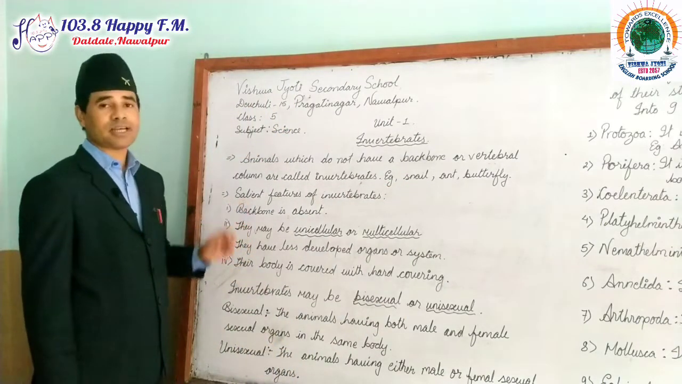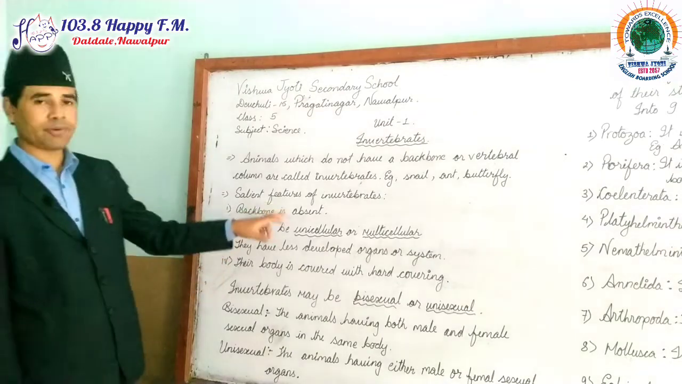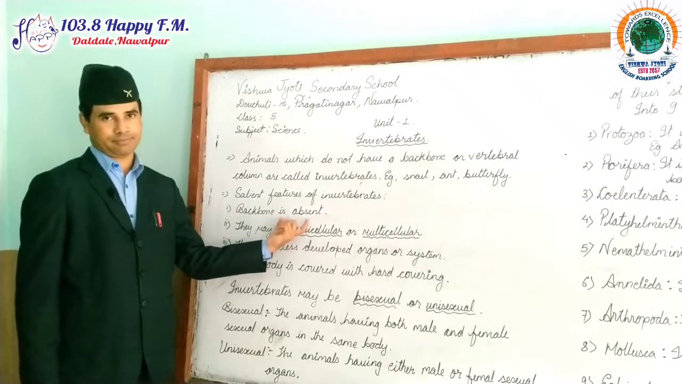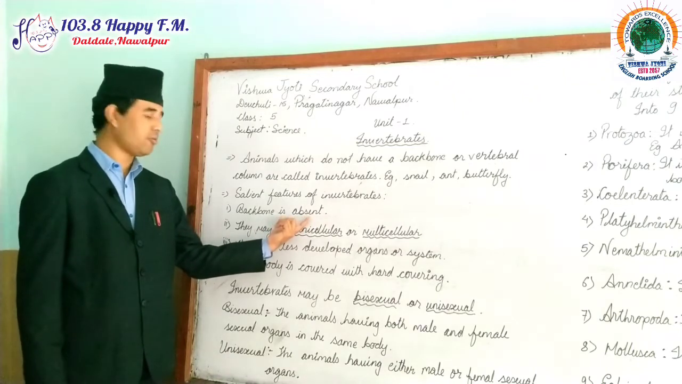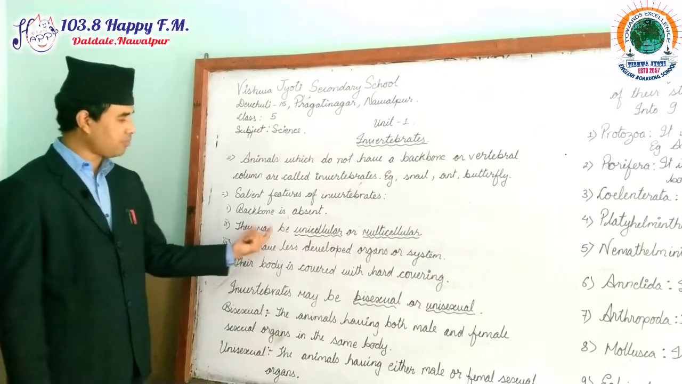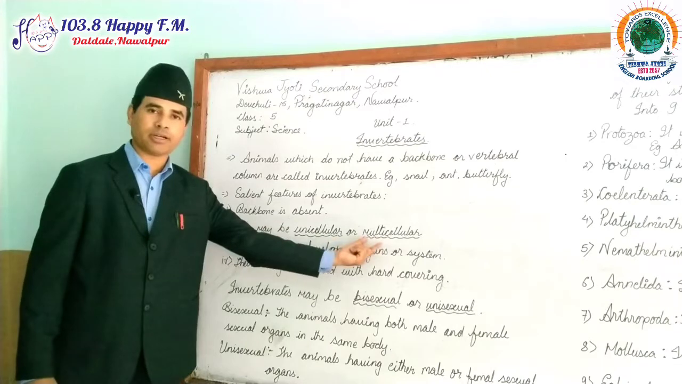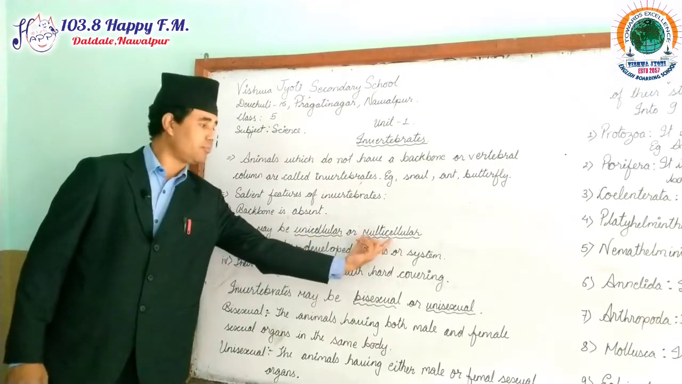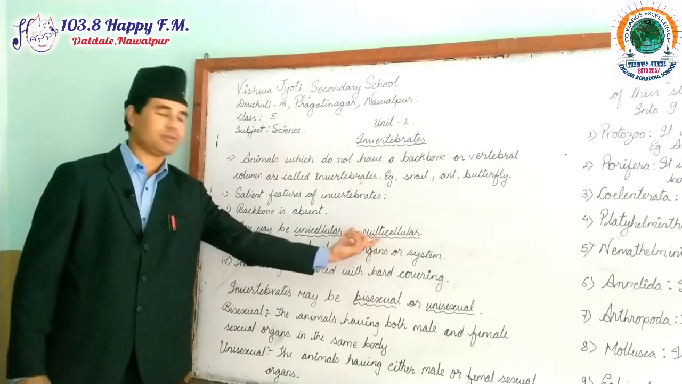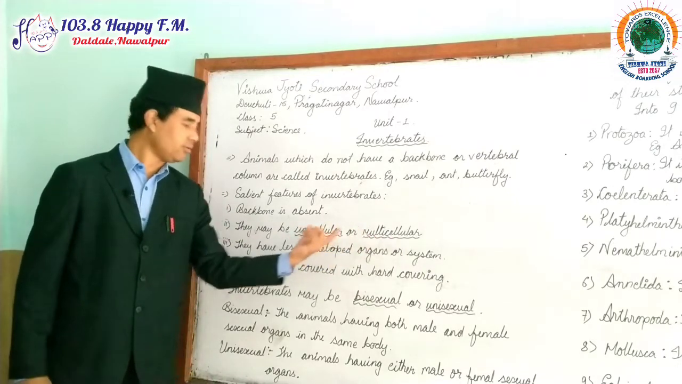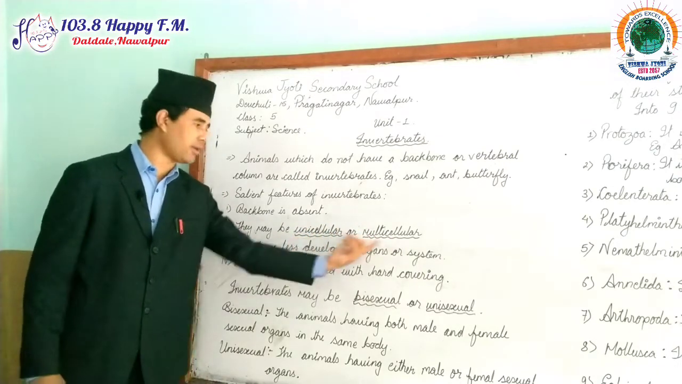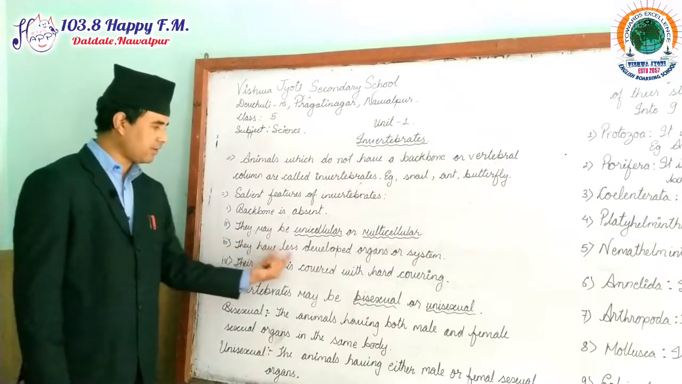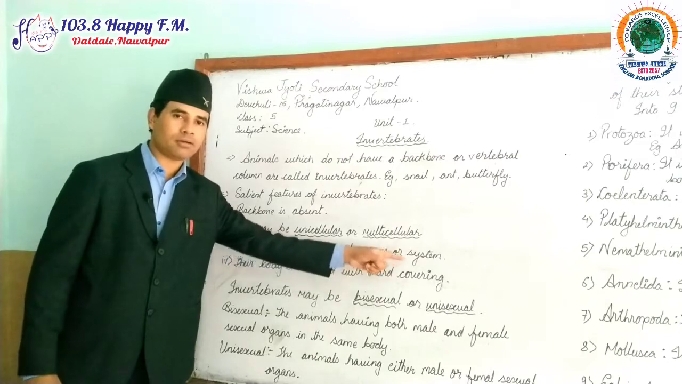Now, there are some salient features regarding the invertebrate animals. Salient features are: backbone is absent. They do not bear any type of backbone. Now, they may be unicellular or multicellular. As I have marked out unicellular and multicellular, these two I am going to define later on. Point number 3, they have less developed organs or systems.